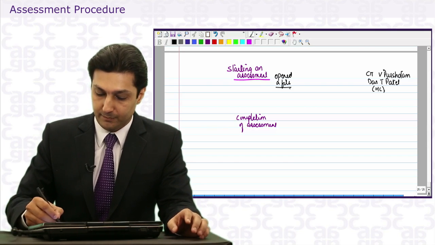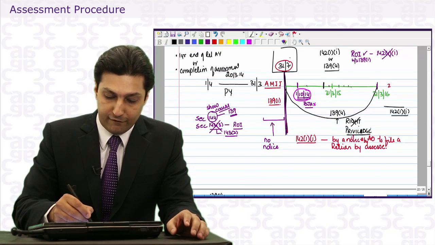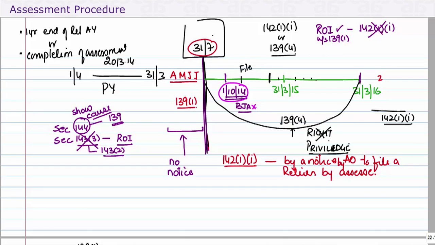Now what can the assessee do? The assessee will obviously now file a return, because he has convinced the AO that there was reasonable cause. So of course the AO is now going to wait for the return. Now this return he files is a return under 139(4), because it is within 1 year and it is not after completion of assessment. There is no assessment made. Now after the AO receives this return, he may want to check it in detail. He can issue a scrutiny notice and take it up for scrutiny. But BJA has stopped.